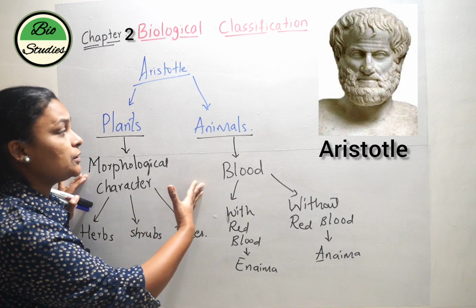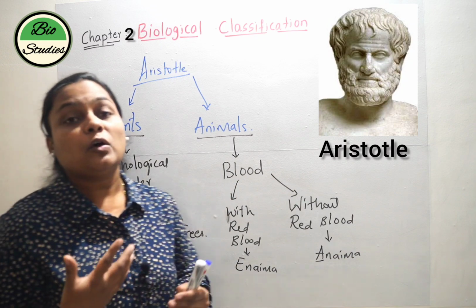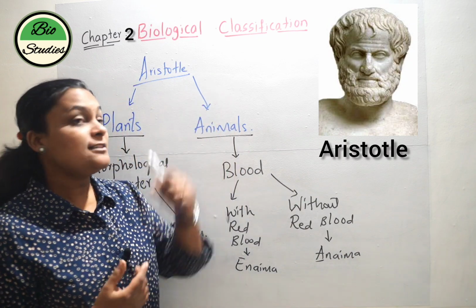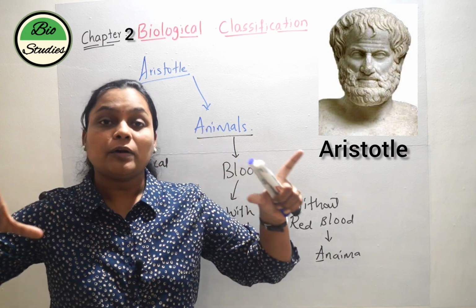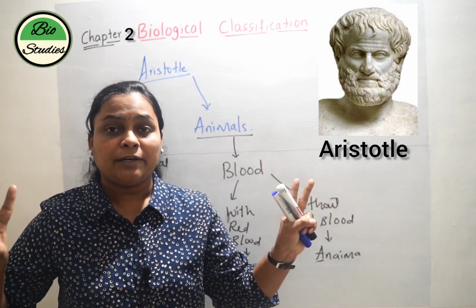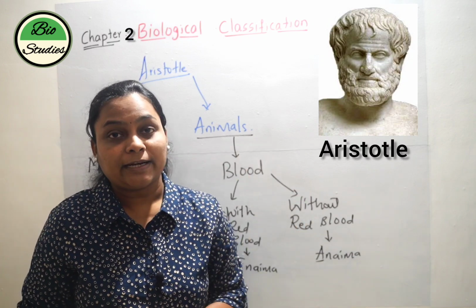So with the introduction of Aristotle's classification, whatever living organisms were present during his period slowly got divided into two definite groups. Which are those? One plant category and one more animal category.